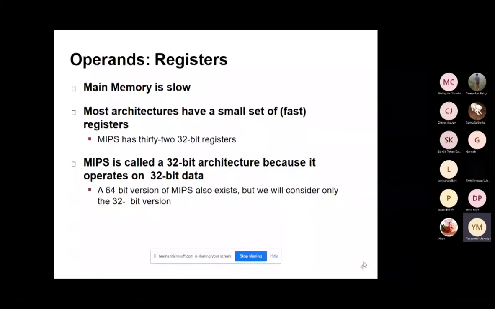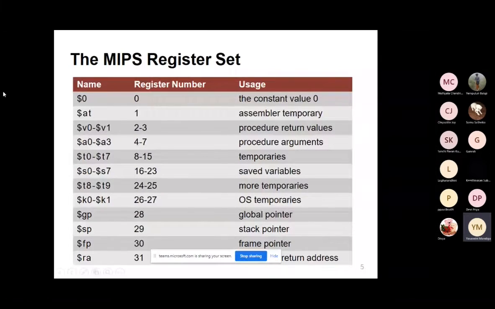Next, moving to how the registers are named. Listen, this one is a very important one. So how are the registers named? First we have dollar zero as the register. The register number is zero. So what is the usage of this dollar zero? The constant value of zero can be represented in the form of dollar zero.